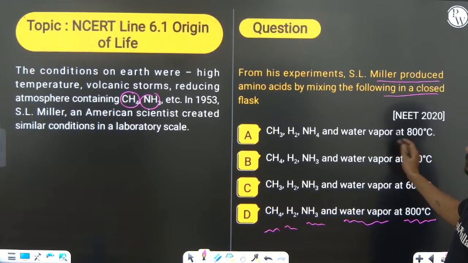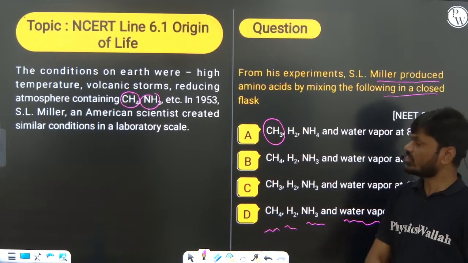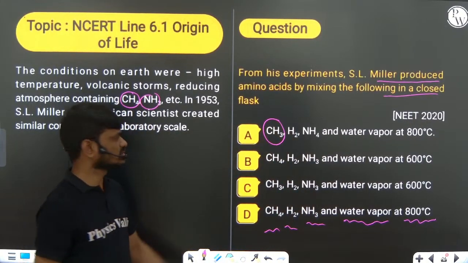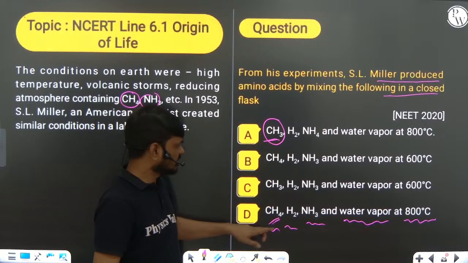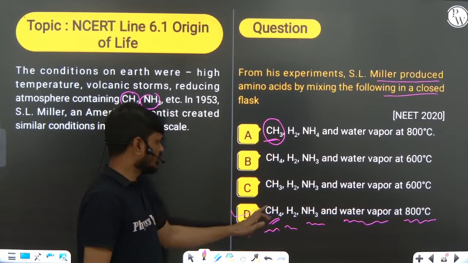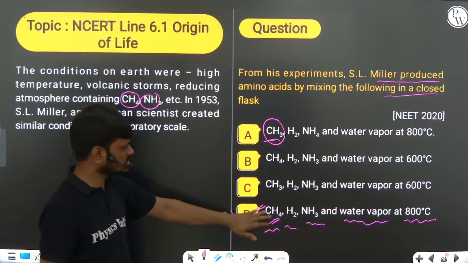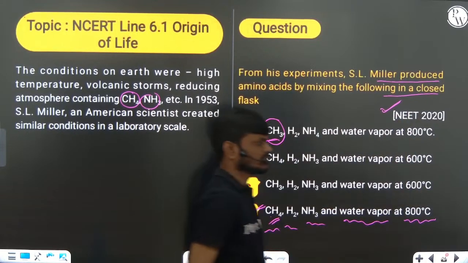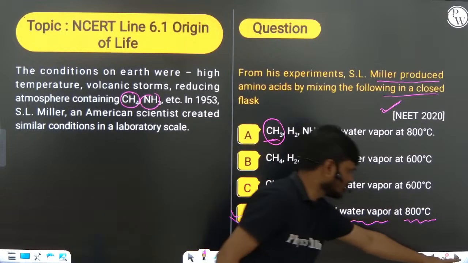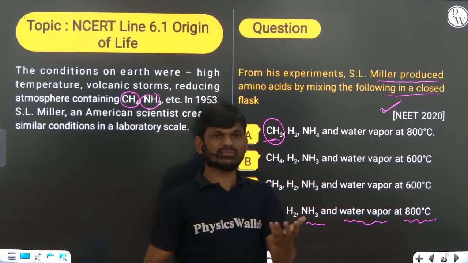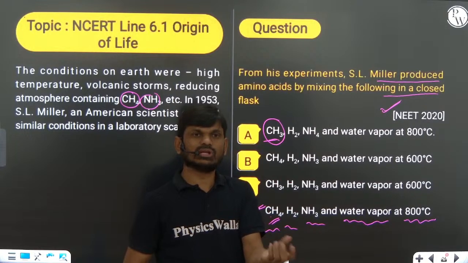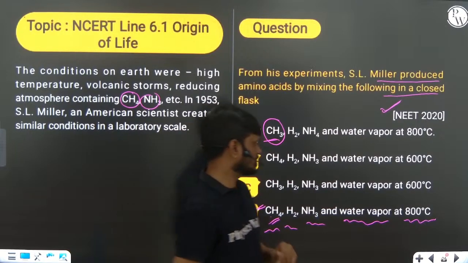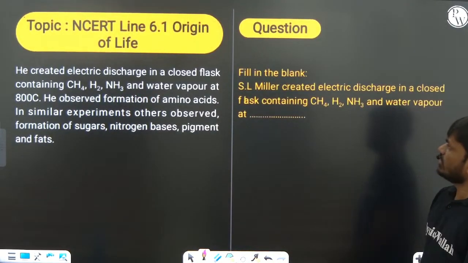So here not this one, CH4, right? Methane and ethane. You can identify the difference between these two. So this is the appropriately right answer. This is the wrong answer. So this is the answer. This is given in 2020. Okay, so minor differences are very important. NEET exam is only 7 days away. If you do not make this kind of minor mistake, definitely you will score good score in zoology or biology. Okay, next one.